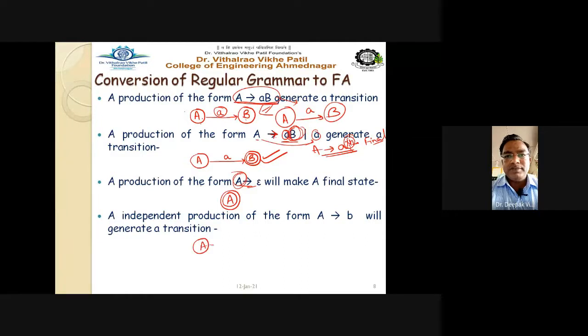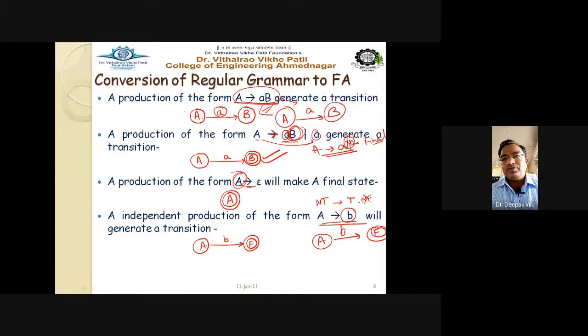It goes to the final state ultimately. If this is the format, a non-terminal produces a terminal, and no other non-terminal is mentioned here, then A goes to the final state. You just add a new state, mark it as F, F stands for the final state, and the input is b.